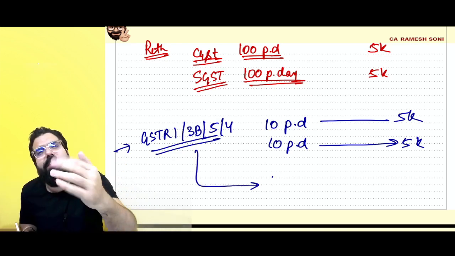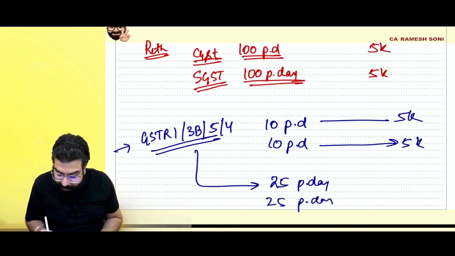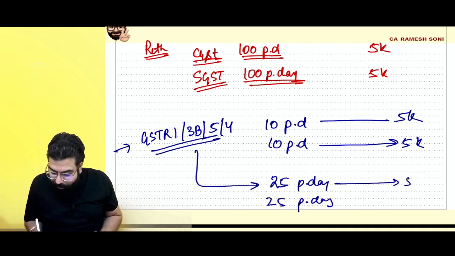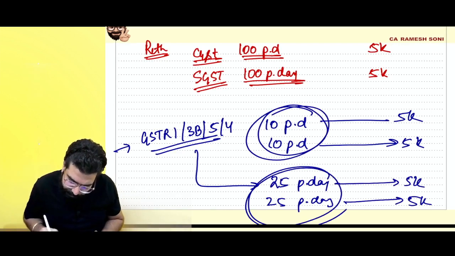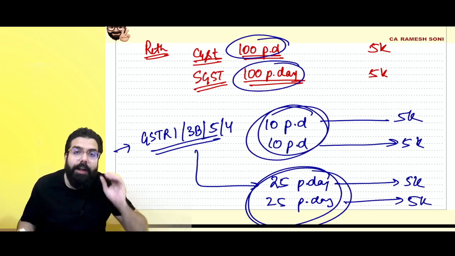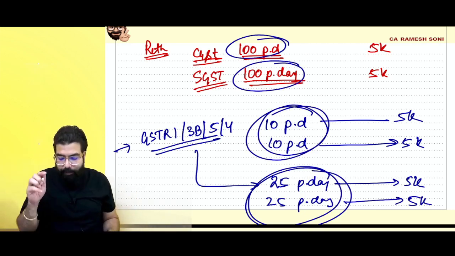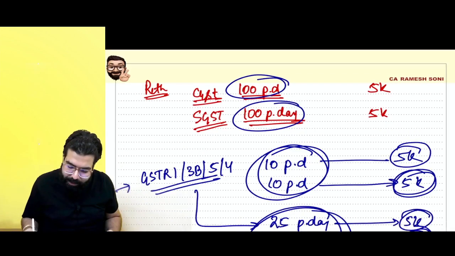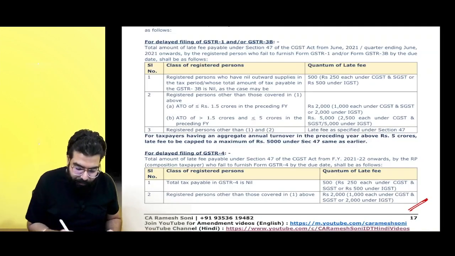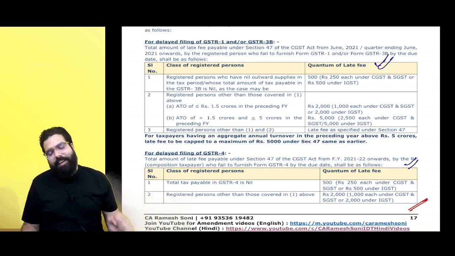But now, if you are furnishing other than nil return, the late fee is 25 rupees per day, up to a maximum of 5,000 rupees. People told the government, sir, you reduce this. From 100 rupees per day, you made it 10 rupees for nil return, and other than nil return, you made it 25. But sir, the maximum late fee you did not reduce, and hence the government went ahead and reduced the maximum late fee also.